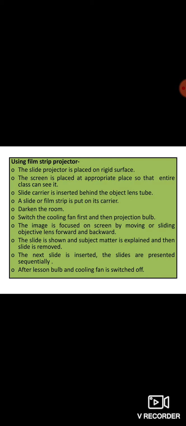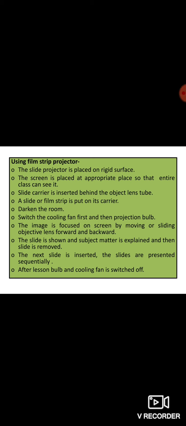See, this is how it is focused. The sprocket wheel is used to put this projector using film strip projector. The slide projector is placed on the rigid surface. It should be kept on a rigid surface. The screen is placed at the appropriate place so that the entire class can see it.